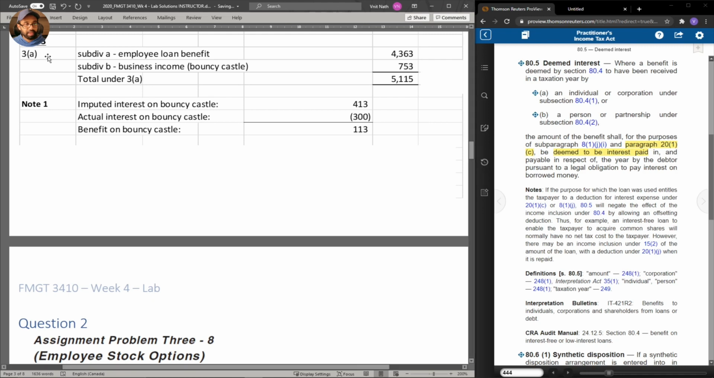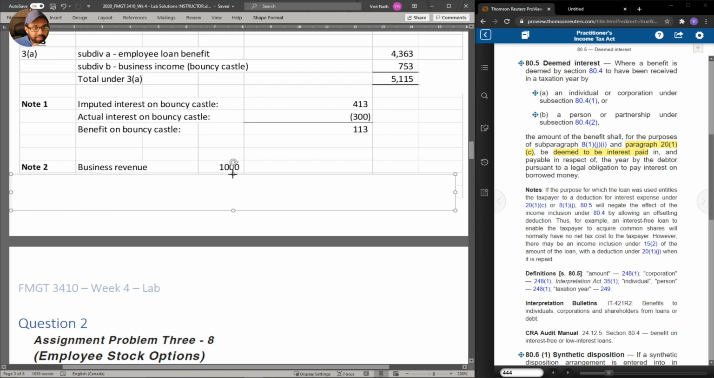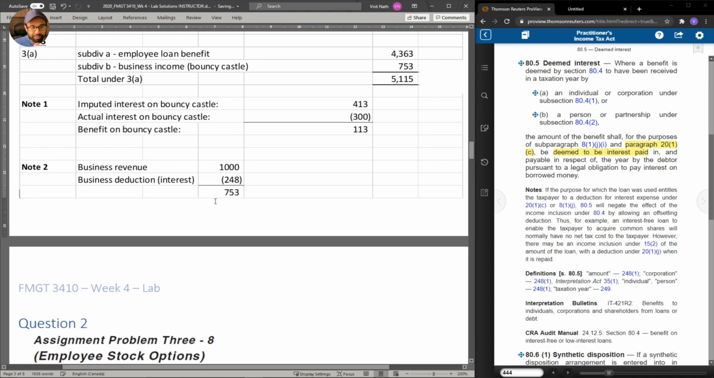You would have 3A, and then you would indicate the subdivision. You would have employee loan benefit of $4,363. And again, if you had their employment income, you would list that as well under subdivision A. Next, you can move to subdivision B, and we have business income from the bouncy castle of $753. Now, how did we get $753? Well, recall that we have business revenue of $1,000 for renting the bouncy castle, and then we had the deduction of $248. That results in $753.